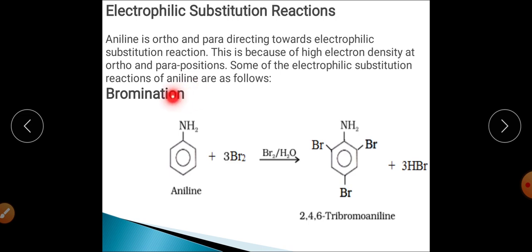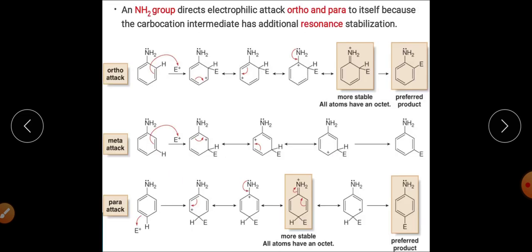So when an NH2 group is attached on the aromatic system, we are talking about the reaction of aniline. It can undergo aromatic electrophilic substitution reactions like bromination, like nitration, like sulfonation, right? So these reactions can be done on the aromatic system, that is the electrophilic substitution reaction. When we talk about the product formation, you know that this is a strongly activating group, and it will direct the incoming electrophile to attack at the ortho and the para position.